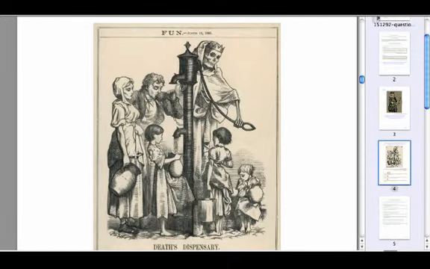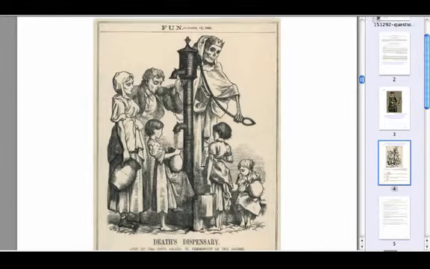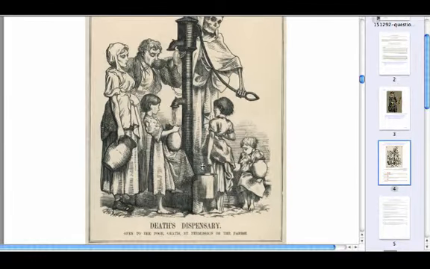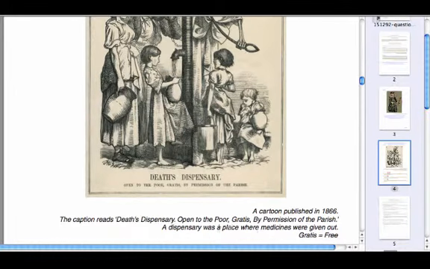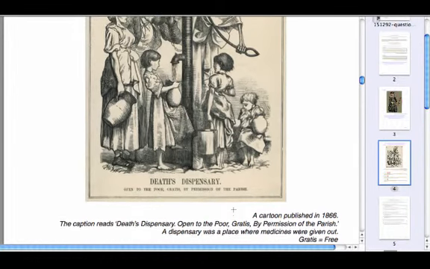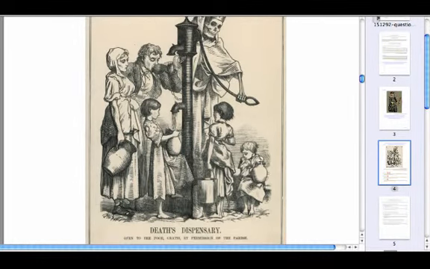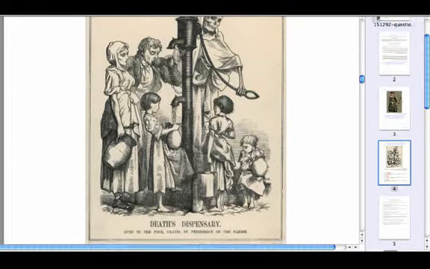So the water is dangerous. And actually, if we scroll down, we see it's known as Death's Dispensary. So this figure is definitely death. And the dispensary, if we look down, is a place where medicines were given out. So these people have arrived thinking that they're getting something healthy, but in fact it's Death's dispenser, and he's actually dispensing death. He's giving out death rather than medicines.